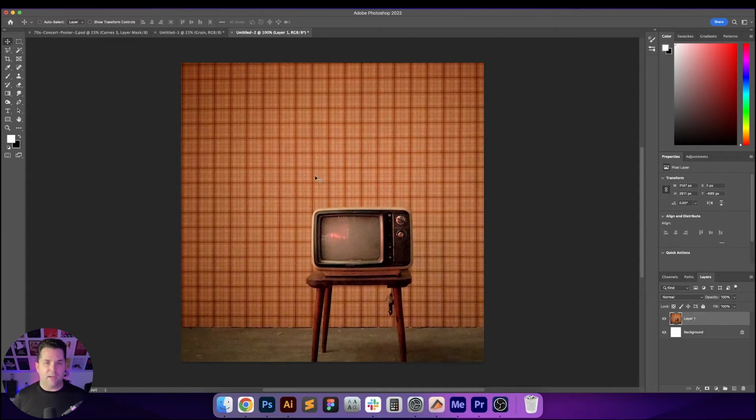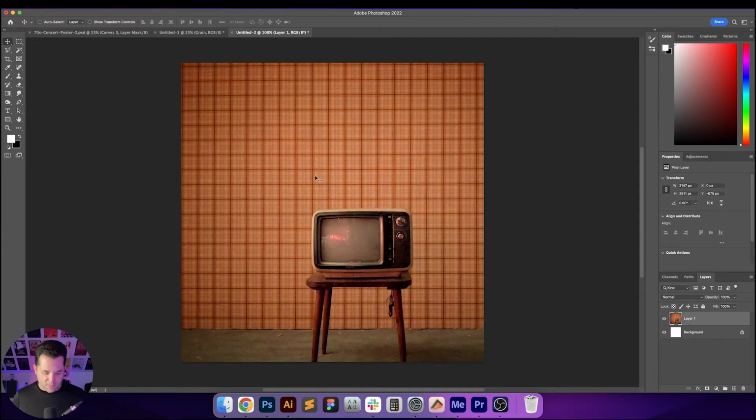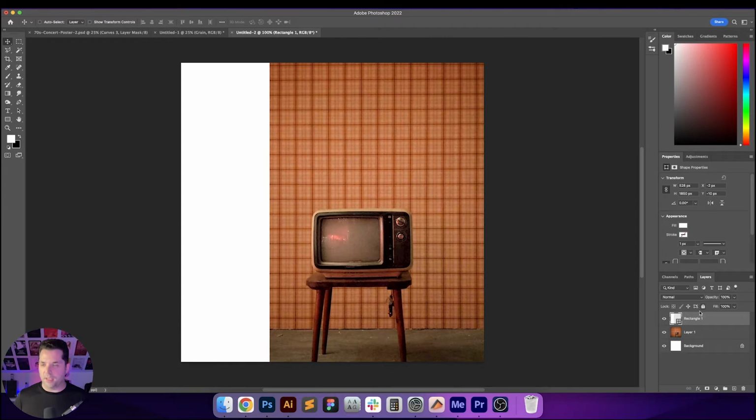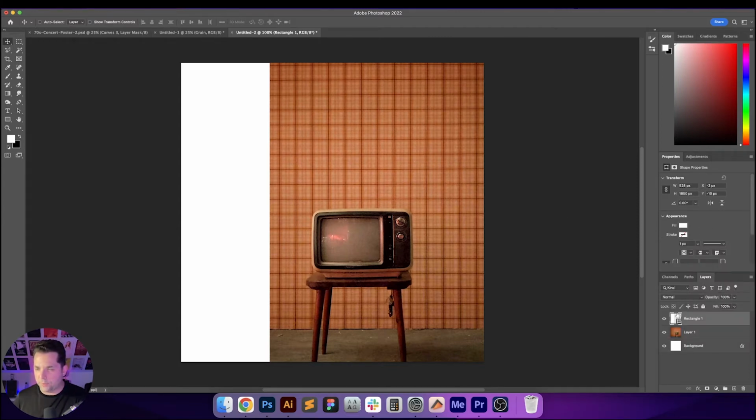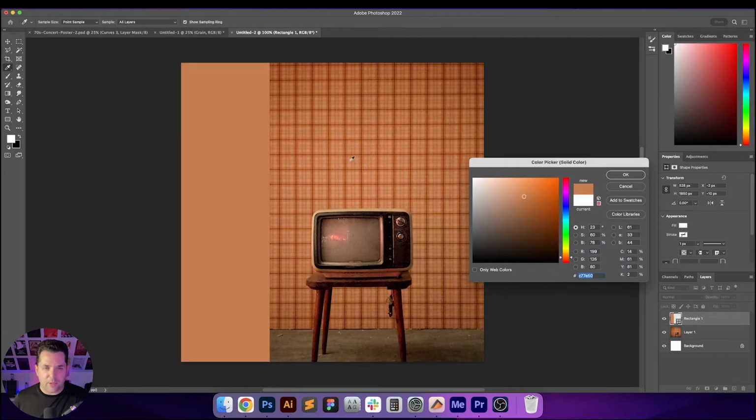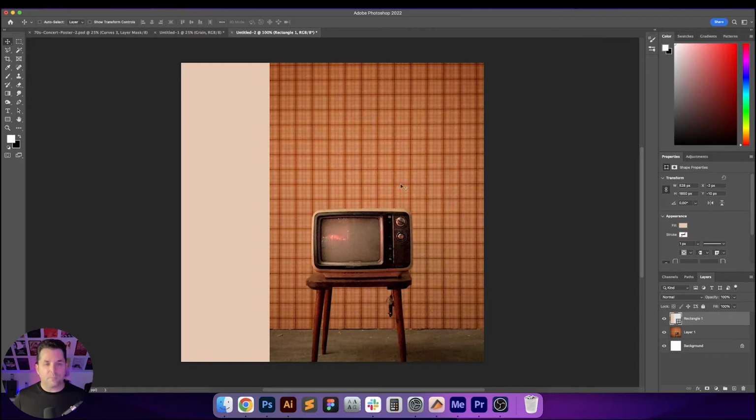Then I think what I'd like to do is maybe something like a solid color box or rectangle just covering up the left side. But I think I'm going to pick up on a color in the background here, maybe a lighter version. That's actually pretty cool right there.